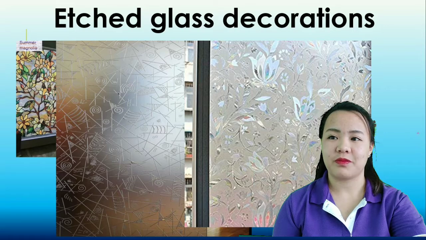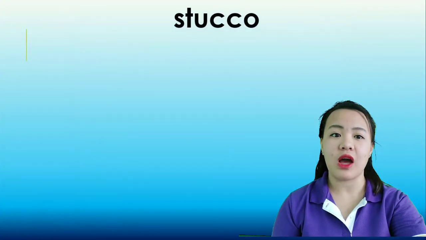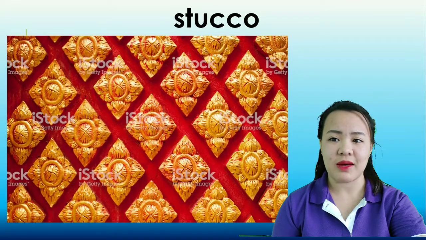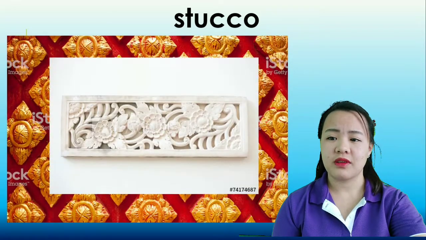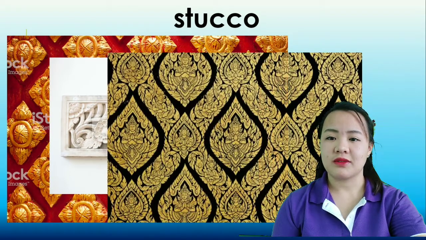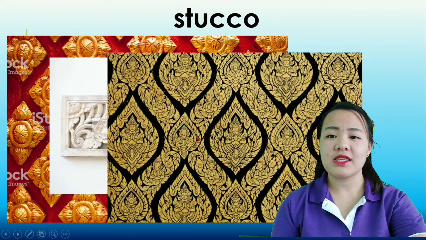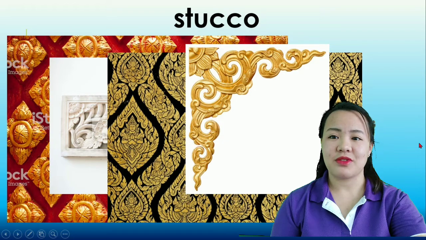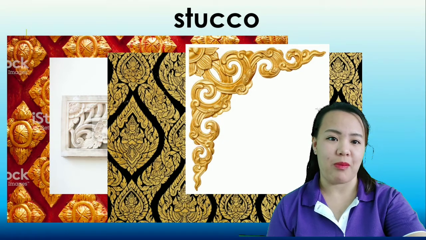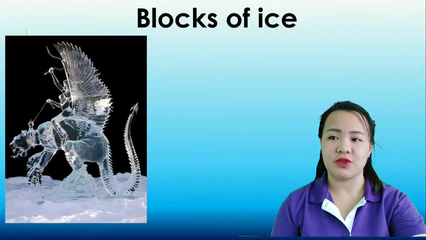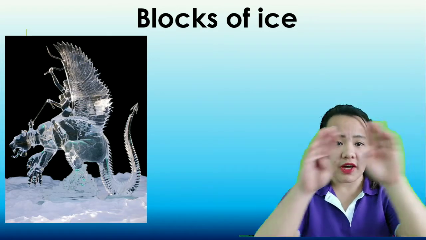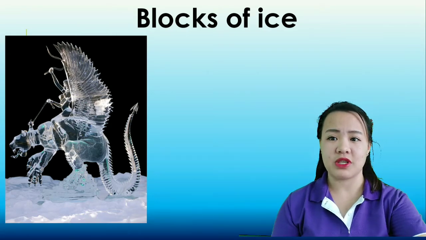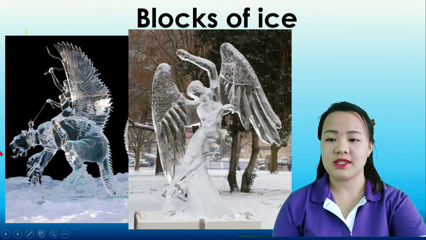Okay, this one. Next example of sculpture, stucco. This is an example of stucco. This one, this one, this one. Okay, you can see this kind of decoration in a temple, right? Okay. Next, this one. You can see this one in a picture frame. Another example, blocks of ice. Okay, they're doing sculpturing art in ice, a block of ice. A block of ice is a big kind of ice, frozen water. Okay, so this is an example.